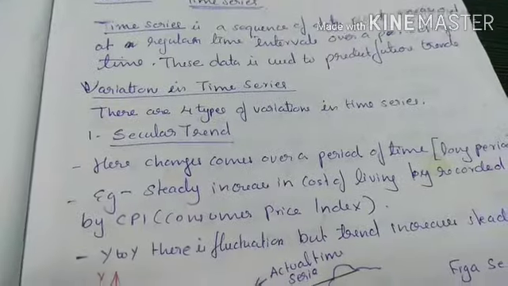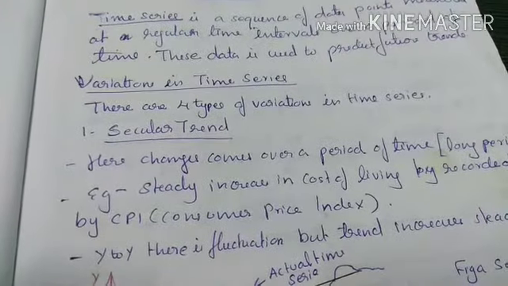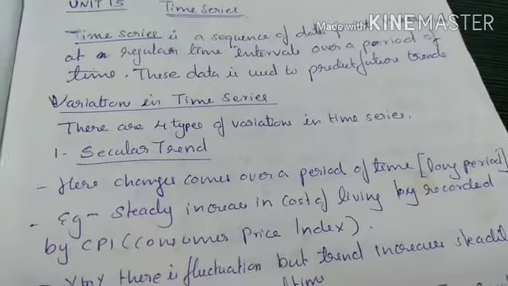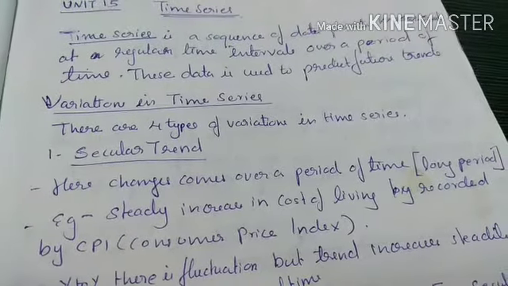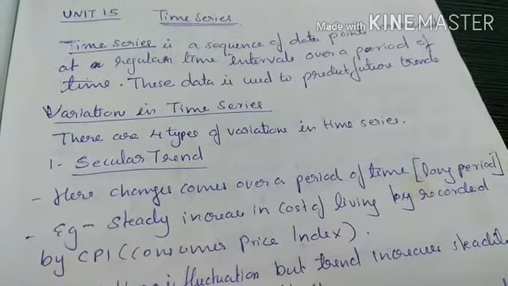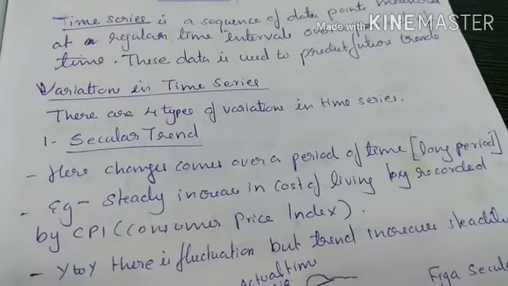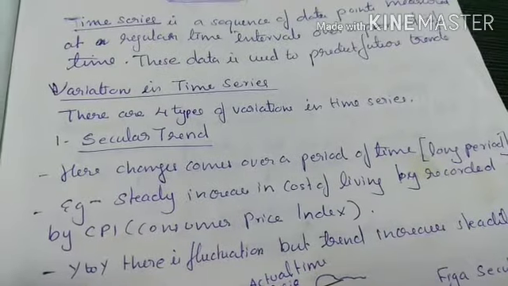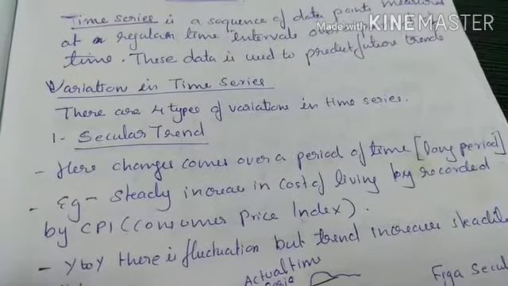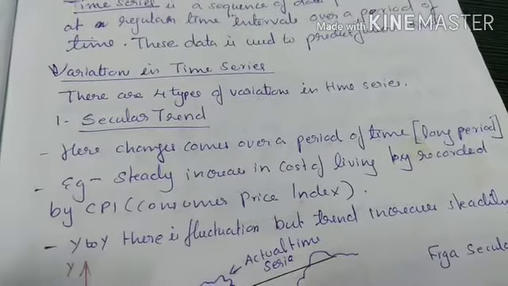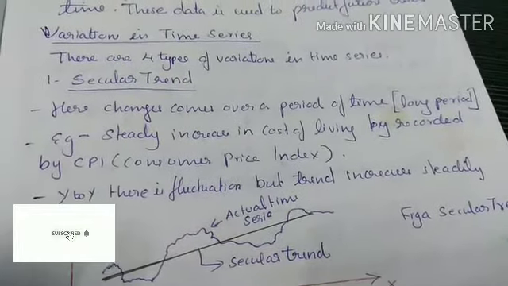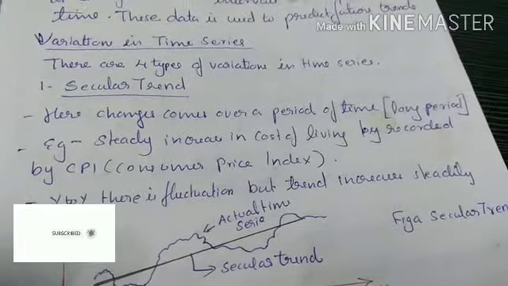First is secular trend. In secular trend, change comes over a period of time, that is not in a single year. It may last for many years, that is a long period of time. For example, steady increase in cost of living is recorded by consumer price index. It is not for a single year, it is for a number of years. Year to year there is fluctuation, but trend increases steadily.